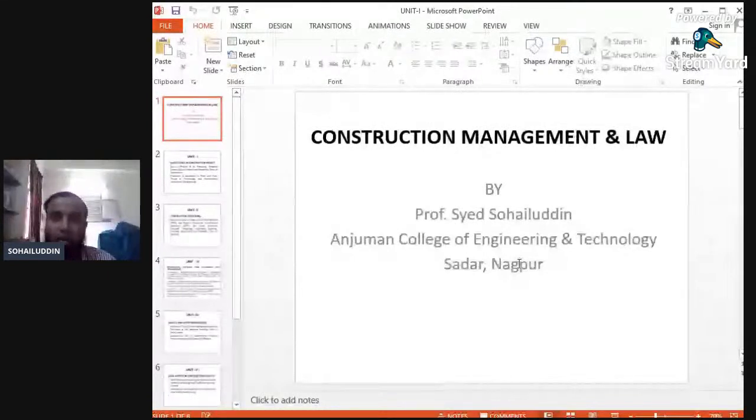The whole idea of construction related matters will be there in construction management, along with various laws which will be implemented while executing construction works. Construction management plays an important role while constructing a building. We have to have knowledge of this management and of various aspects related with the laws.